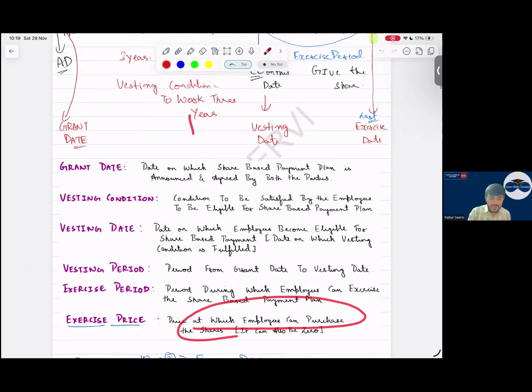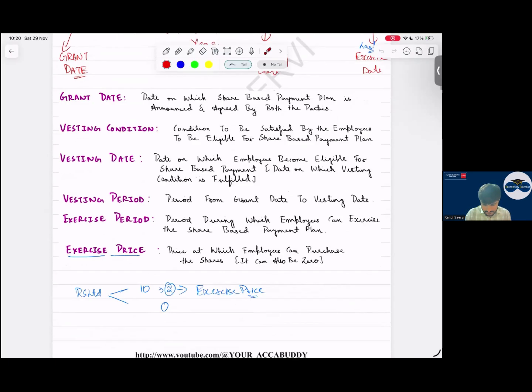Today the value is 100, but if you exercise these shares, you have to pay 20 rupees. So this 20 is known as what? Exercise price. Sir, can the exercise price be zero? Yes, the exercise price can be zero. Simple.